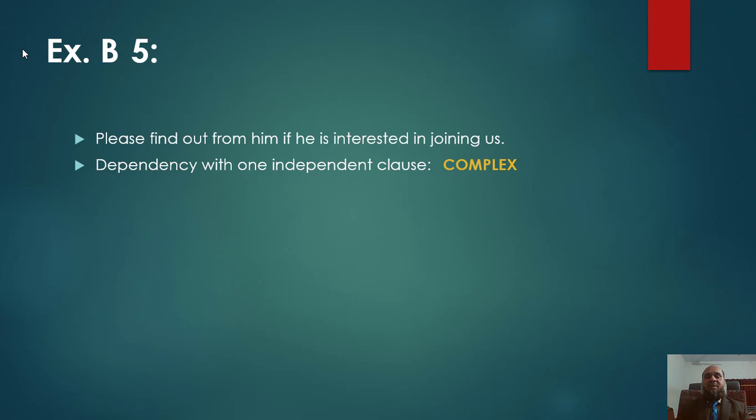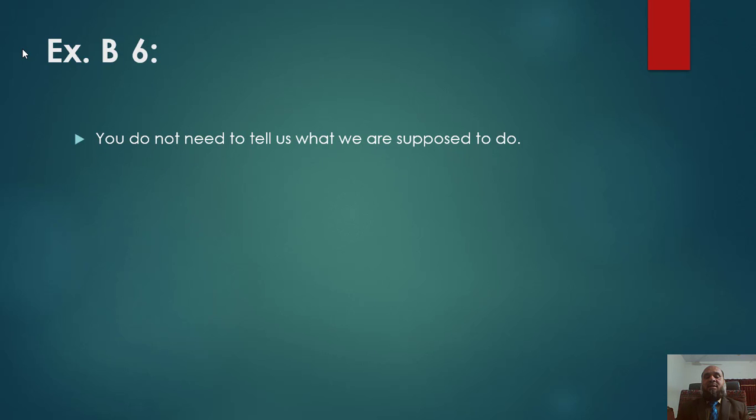Please find out from him if he is interested in joining us. Check. There are two clauses in this given sentence. Find out whether there is dependency in the given clauses or not. Yes, there is dependency. There is dependency of the clause if he is interested in joining us with an independent clause, please find out from him. So this sentence is a complex one. Now we go to sentence number 6.